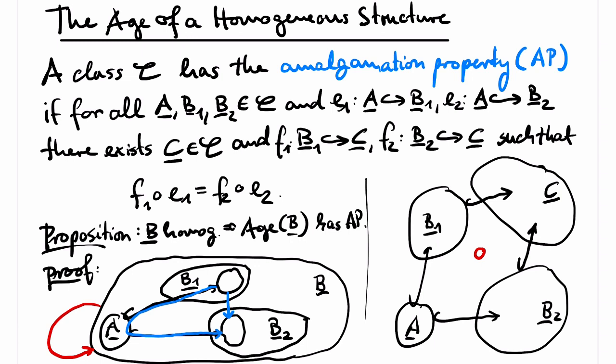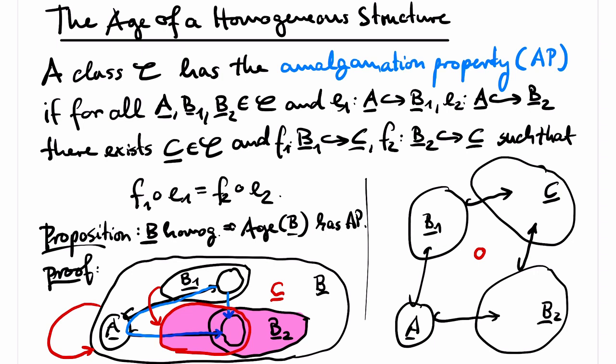To find the substructure C of B that we are looking for, we apply the automorphism that we obtained to B1. I claim that the union of the image of the automorphism of B1 with the domain of B2 is the desired amalgam. And indeed, this is witnessed by the restriction of the automorphism of B to B1 and the identity on B2.